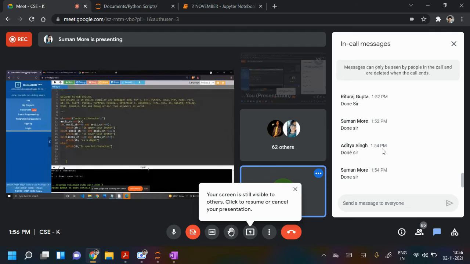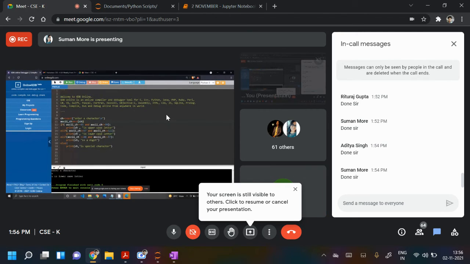I have used the ORD function because the ORD function returns the ASCII value of a character. Okay, good. So explain from the beginning. You have taken character from the input. Yes, sir, then I have taken a variable named ASCII and used the ORD function to get the ASCII value of a character.